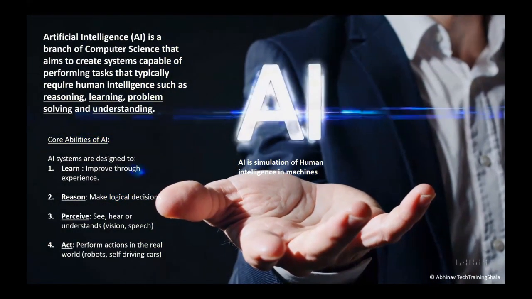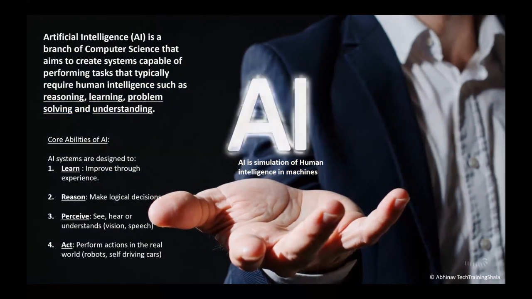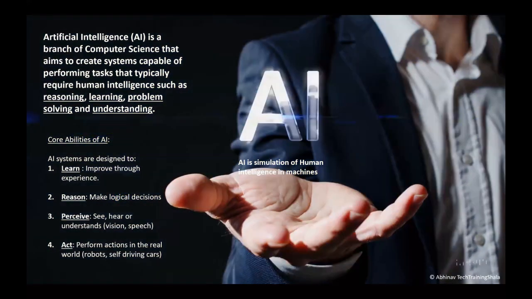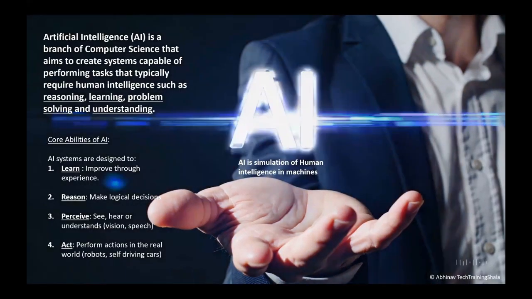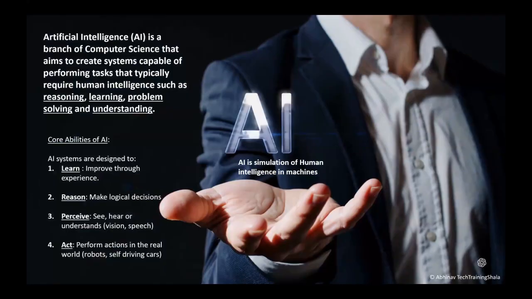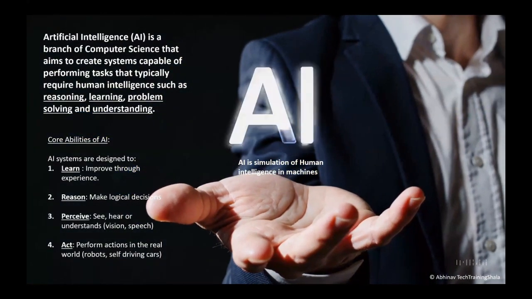Then AI systems can perceive, right? So perceive means they can see, hear, or understand. When I'm talking about the understanding part, they can understand vision and speech. So computer vision is one of the examples where the vision part comes.